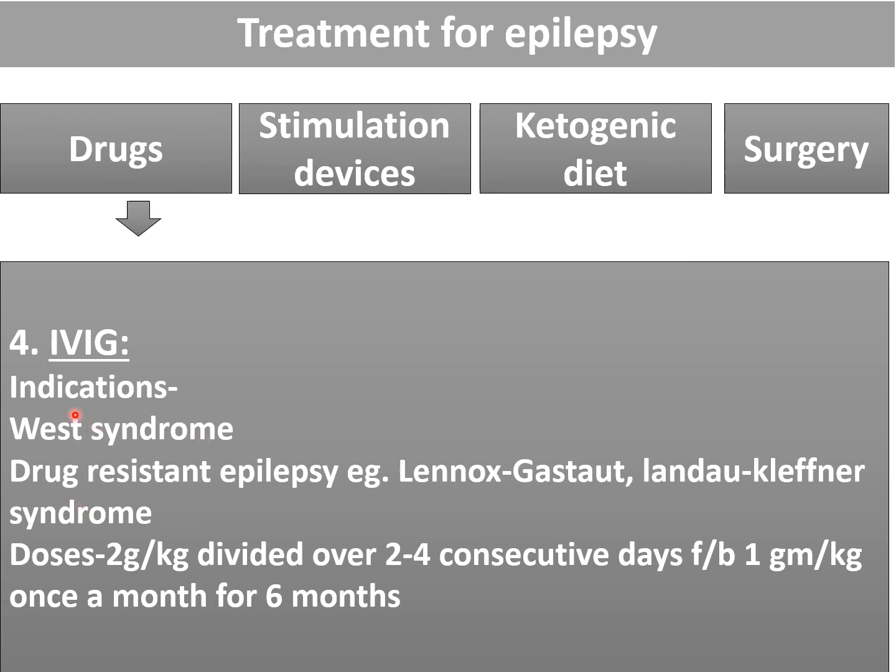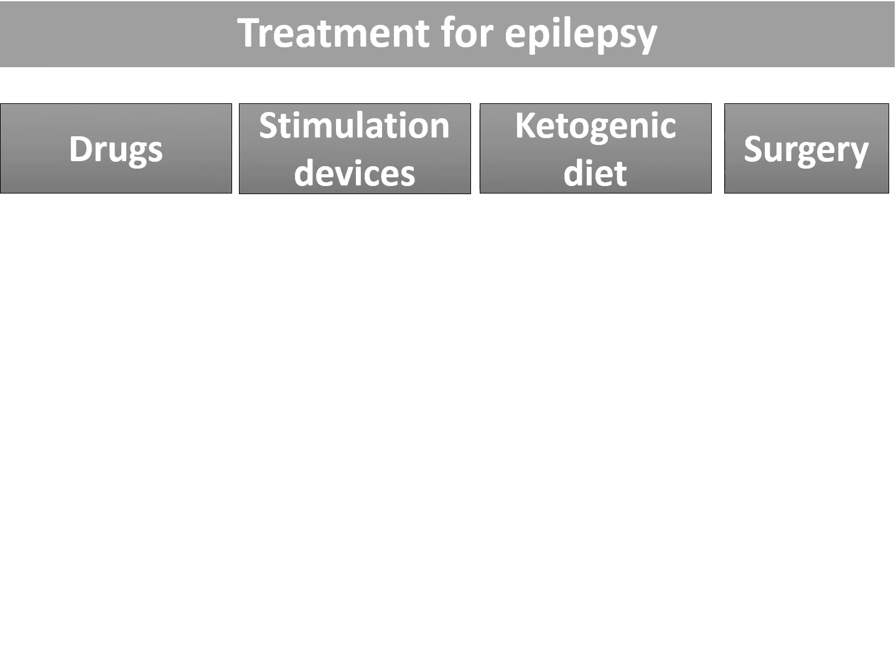So role of IVIG is very late for West syndrome, and the dose is 2 gram per kilogram divided over 2 to 4 consecutive days. It should be followed by 1 gram per kilogram once a month for the next 6 months.